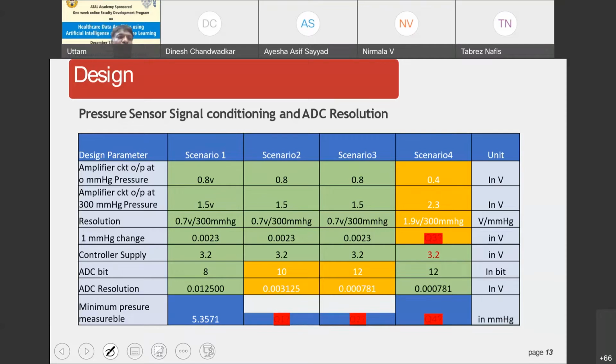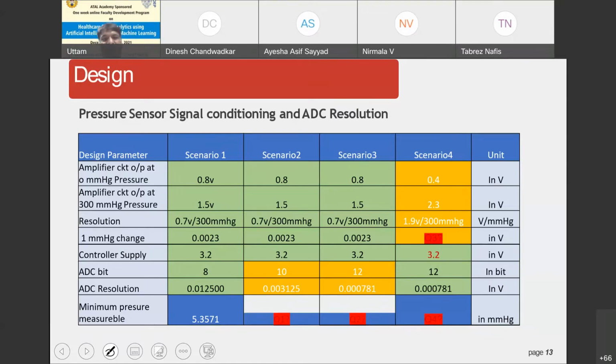Then we also operate a power controller with the supply voltage of 3.2 volts. Here we can use the resolution of ADC as 8-bit. In the second scenario, we have also changed the resolution, and in the third case we have changed the resolution of ADC to 12-bit, and we can see how we are getting the change in the output.